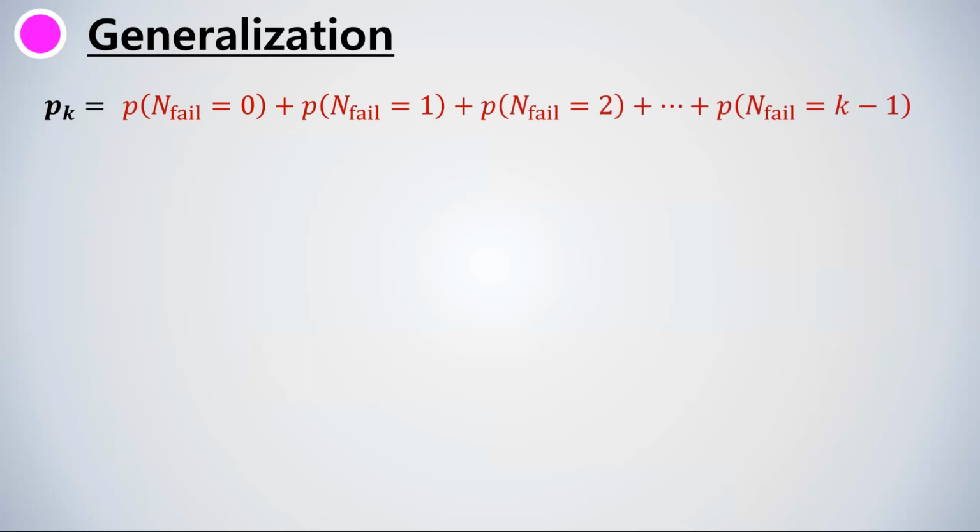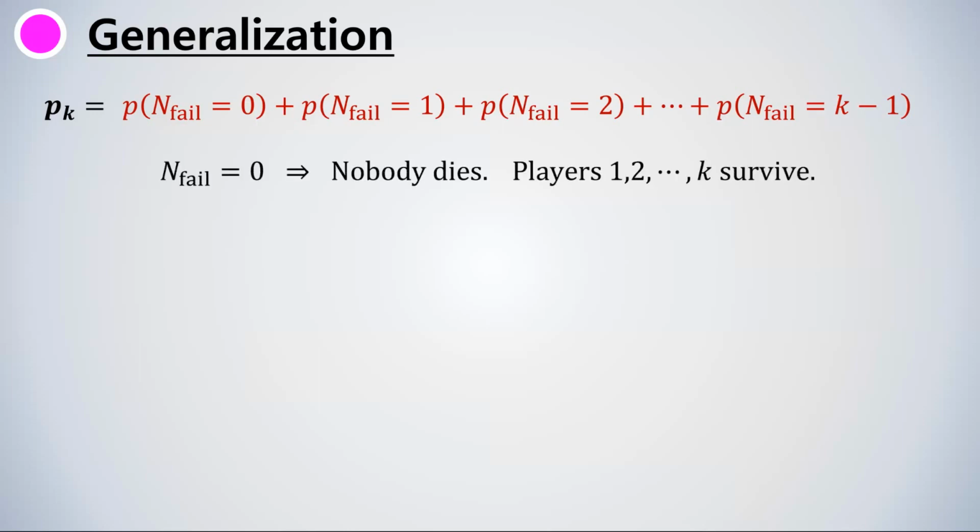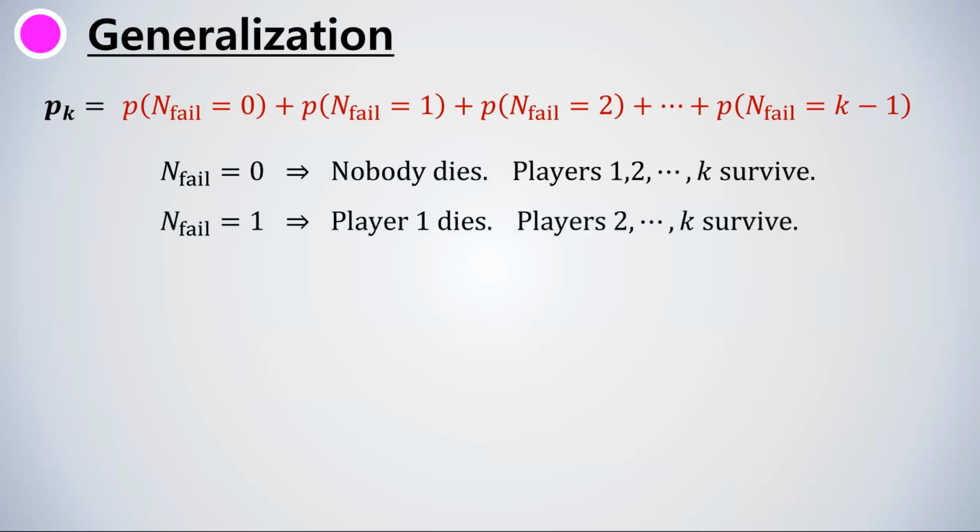For player K, the probability of surviving is the probability of number of fails being either 0, 1, 2, all the way up to K-1. Here, the number of fails being 0 means that player 1 succeeds 18 times, so all the players from 1 to K survive. Next, the number of fails being 1 means that player 1 fails midway and dies, and player 2 correctly guesses the rest of the challenge so that all the players from 2 to K survive.